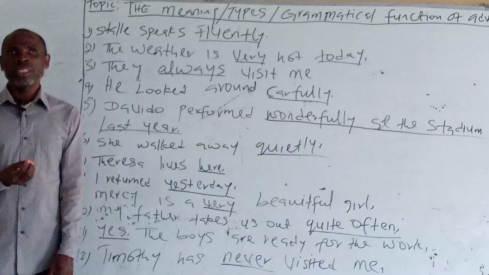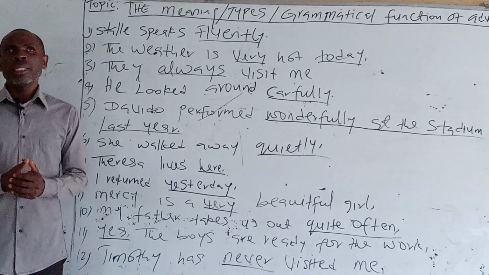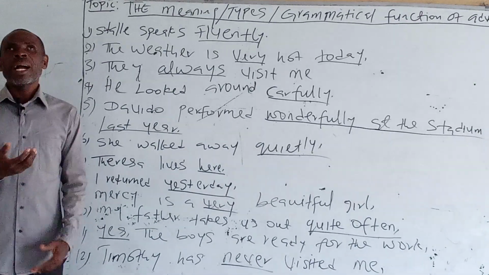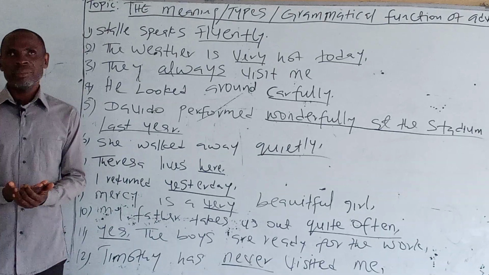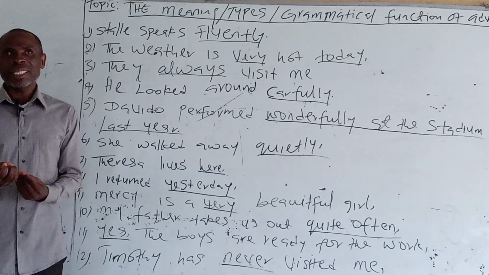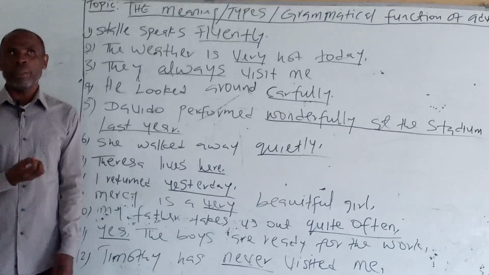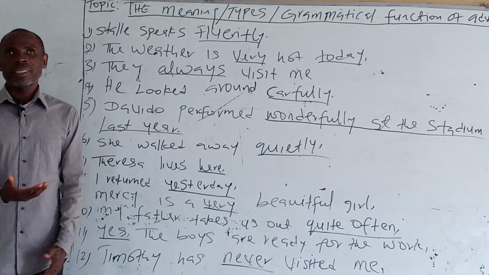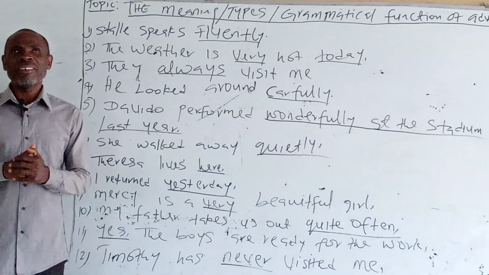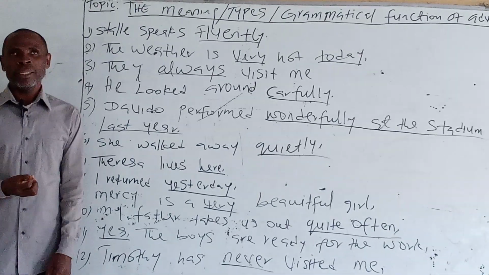Stella speaks fluently. The word fluently tells us how Stella speaks. Therefore, fluently is an adverb which modifies the verb speaks. Sentence number 2. The weather is very hot today.